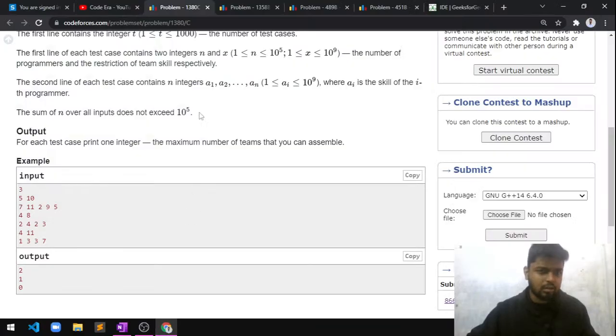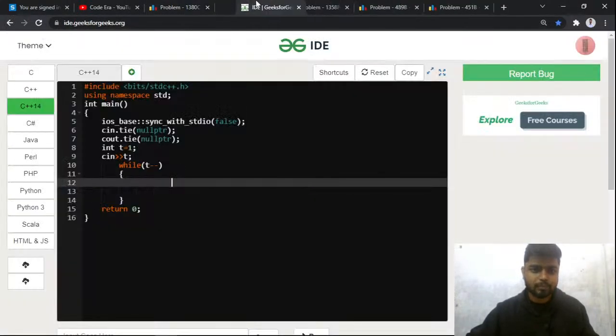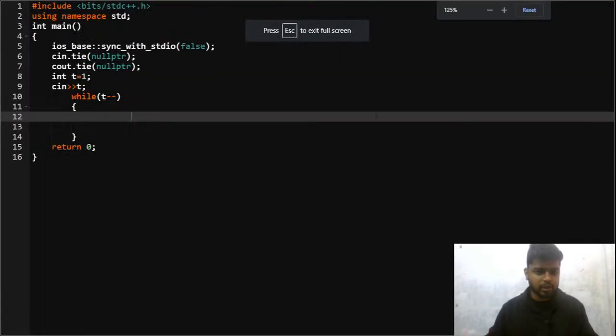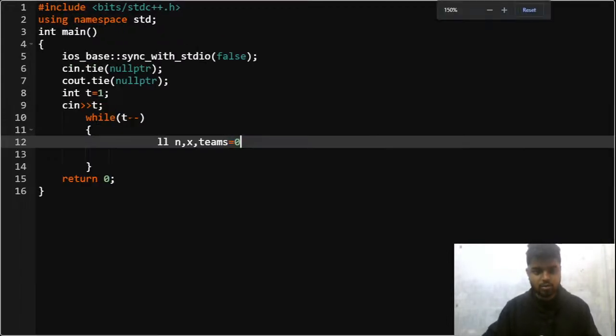So now let me code down this problem. So let me have a look at the constraints and things. Okay, right. So let's code this problem out a little quick. So what you will be given, first of all, is n and x, and you have to return the number of teams, that is teams is equal to 0, and apart from this you have the initial count, let's say sz, that is the size of the current team, as 1, right? sz is initialized as 1, right?